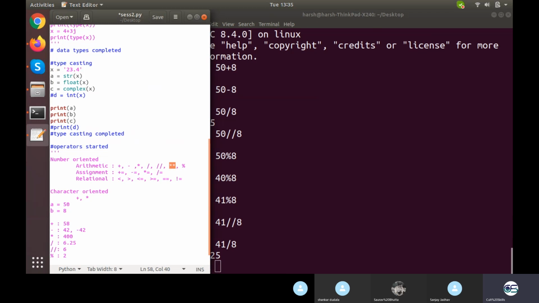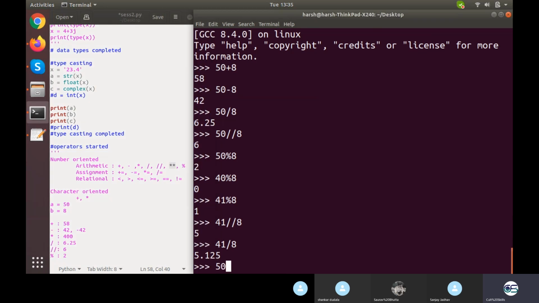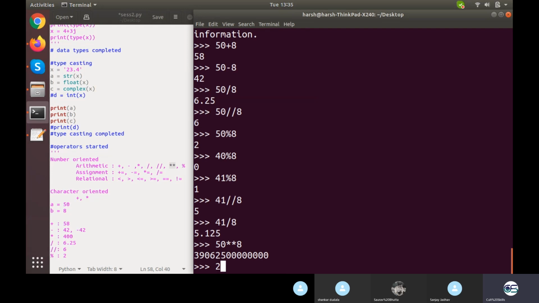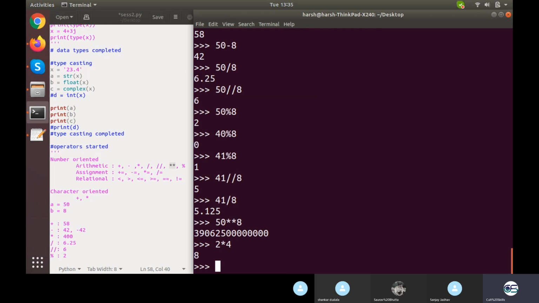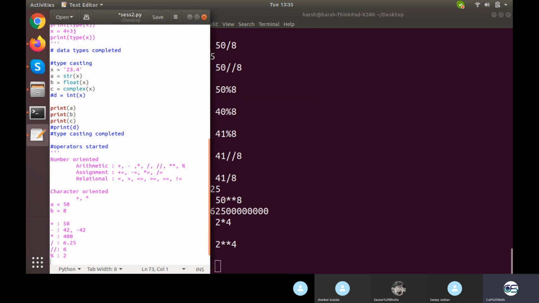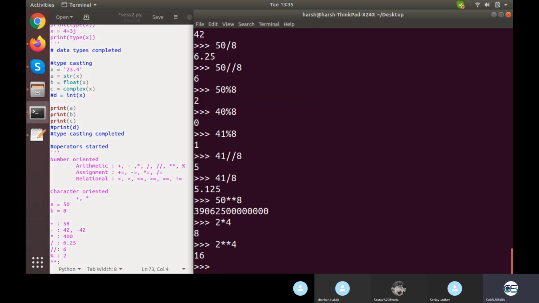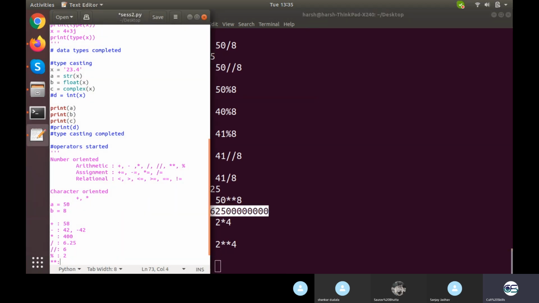Now another thing is this star star. So single star means multiply, double star means power. So 50 star star 8 means 50 raised to the power 8, which is a big number. So 2 raised to the power 4 is 16, and in the same way 50 raised to the power 8 is this big number, something in billions. Okay, so these are all the operators we have talked about. So the power operator will give you a big number. I can just copy paste it rather than writing it right here.